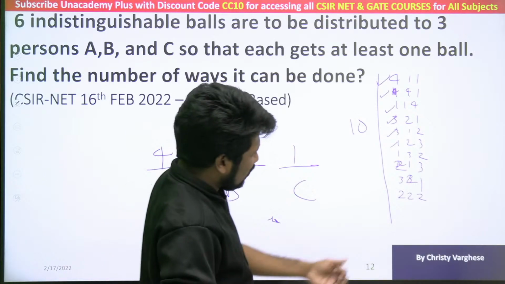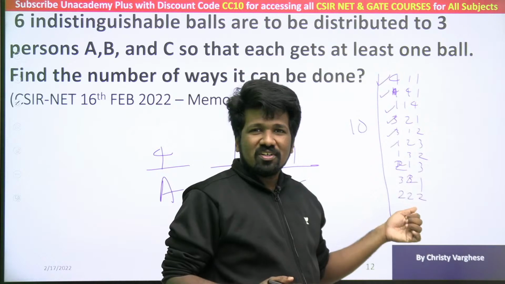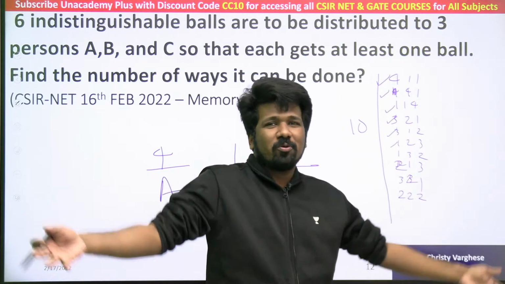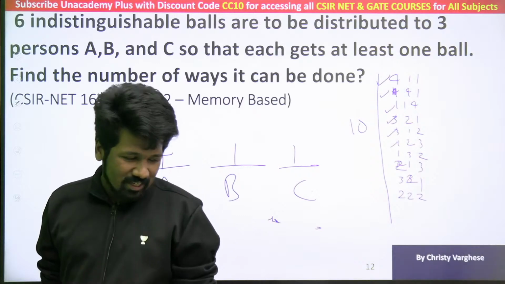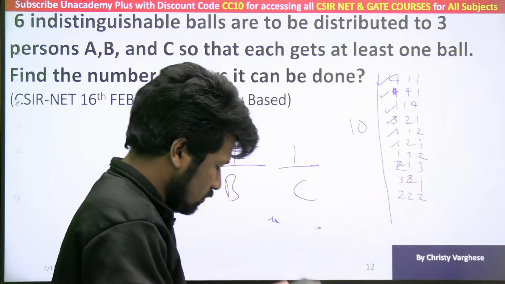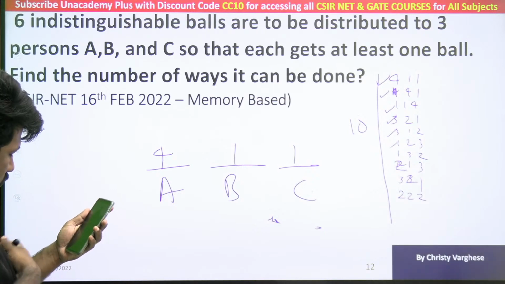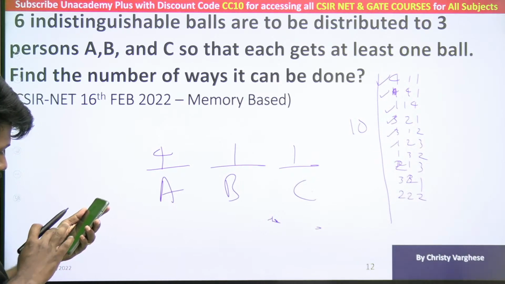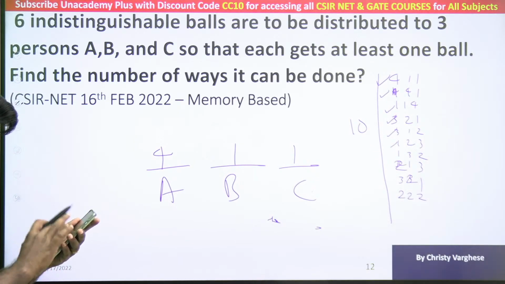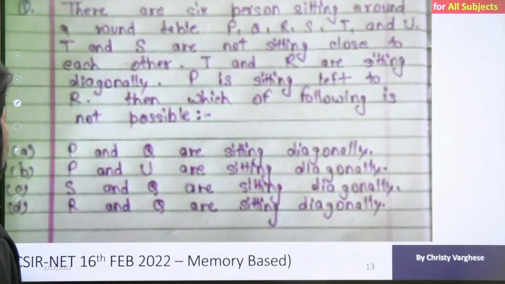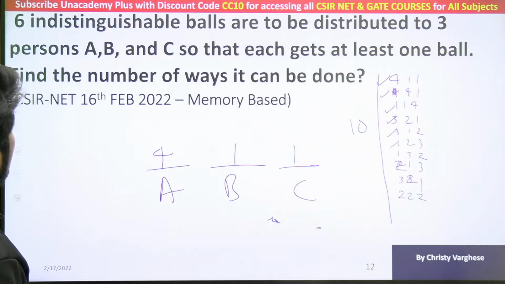Now if anyone has a doubt, why can't we rearrange 2, 2, 2? Still you will not get a different arrangement. 2 2 2 rearranged is 2 2 2 itself, that is not a different arrangement. That is why we are not doing so. Okay, so I think all of you are clear about that question also. Again, let us wait for the original question paper to come, then only we will get an idea.